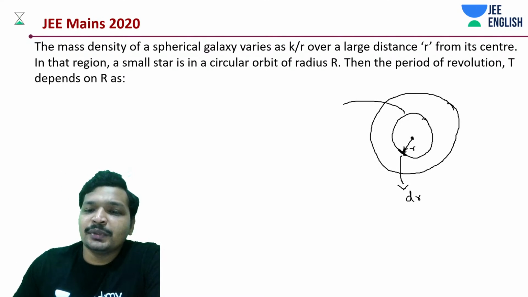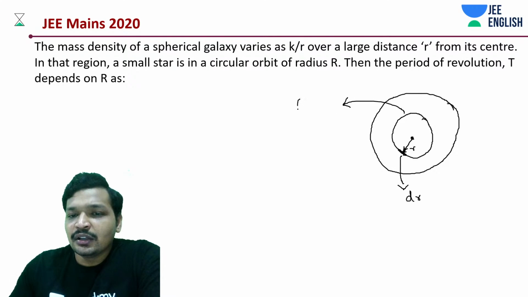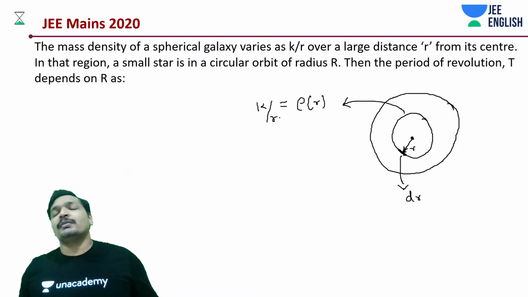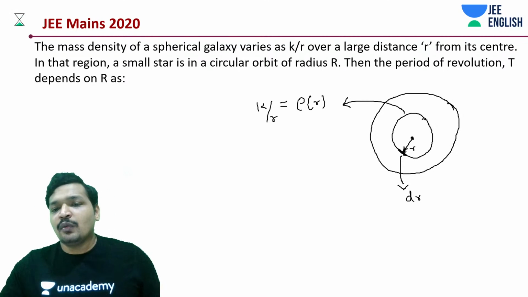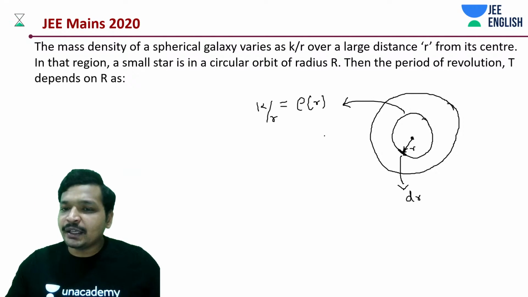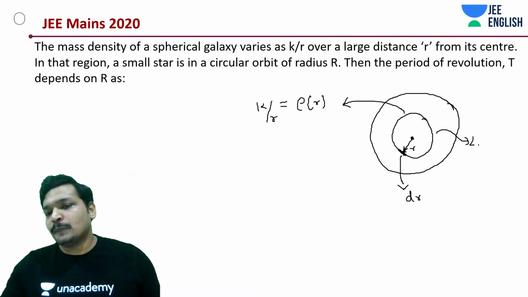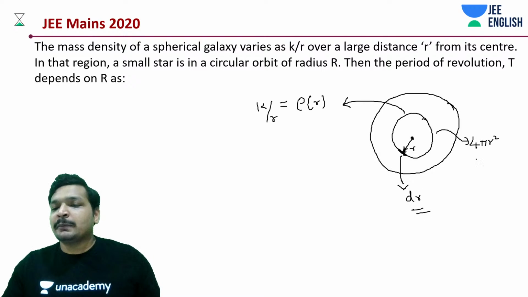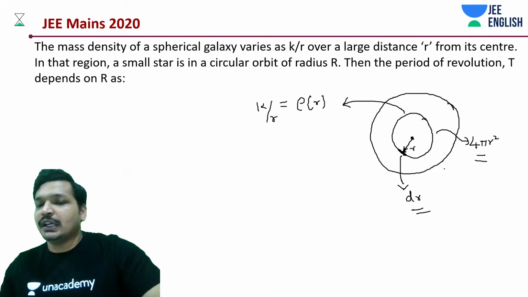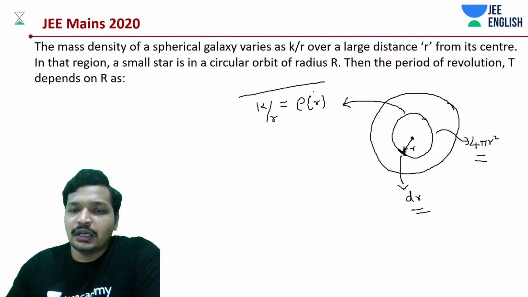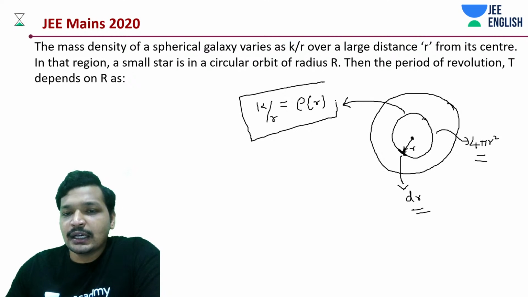That means its density at that point, rho of r, is given to us as k by r. Then what should its mass be? What is the volume of this thing? First of all, what is the area? It's 4 pi r square. So your volume would be the multiplication of this shell's surface area into dr, because it's going to vary with distance. You should be very cautious about this. Things can go here and there.